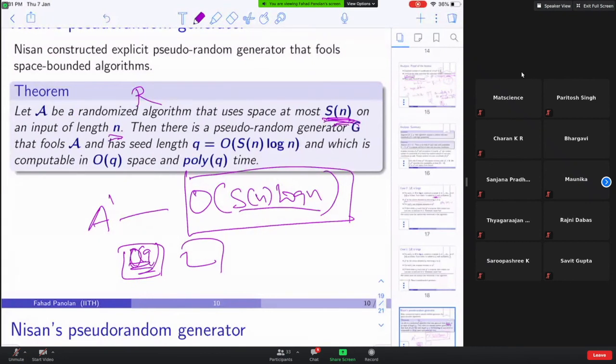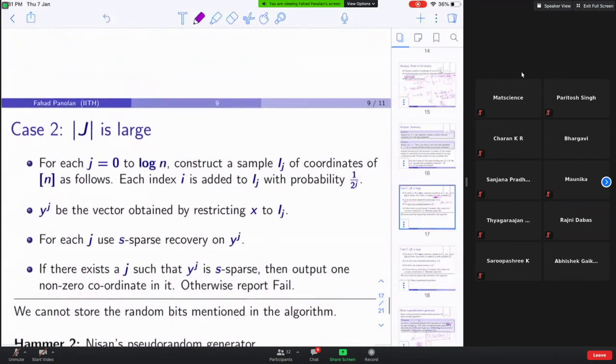It will have a data structure which is constructed, a pseudo random generator whose seed length is order S of n log n, which means you can assume there is a data structure of that many bits where you can query the random bits for R, and using that you can simulate what A does, where the space usage is order Q and time is polynomial in Q. So now look at your previous streaming algorithm.